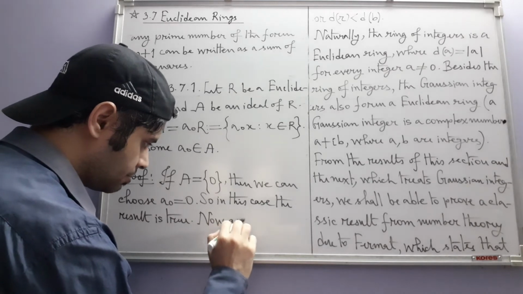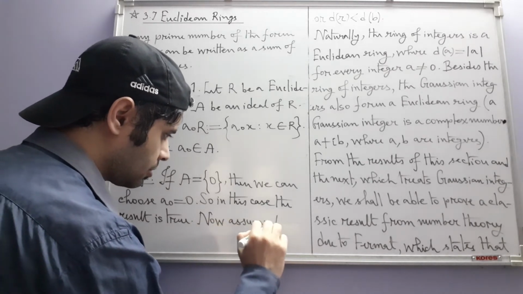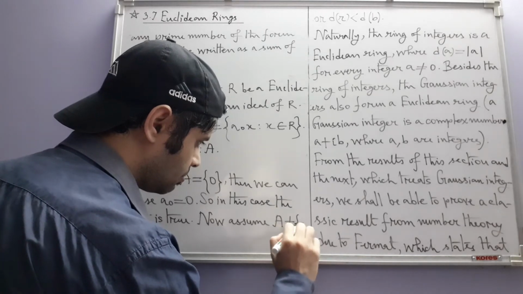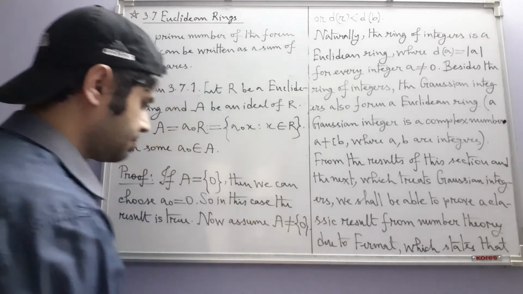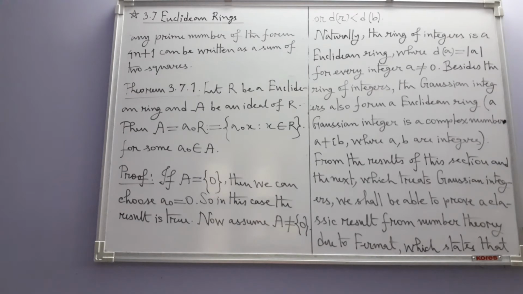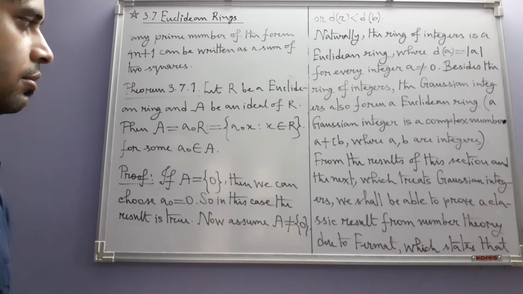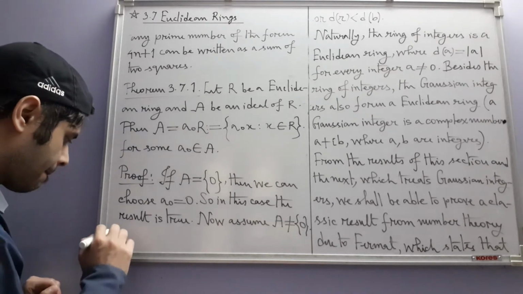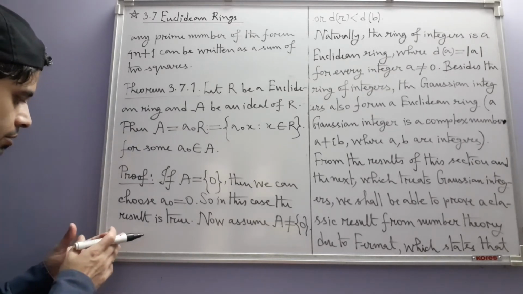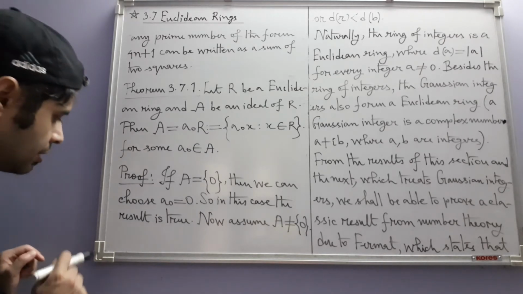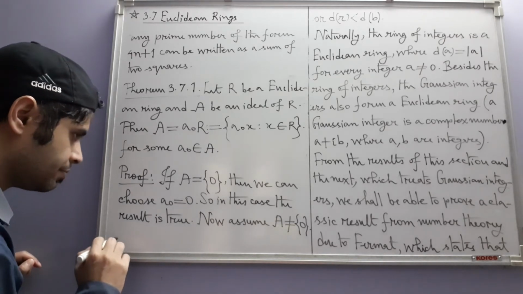Now assume that A is a non-zero ideal. That means there are non-zero elements in A. Okay. Now I am going to write a statement and I will explain where that is coming from.